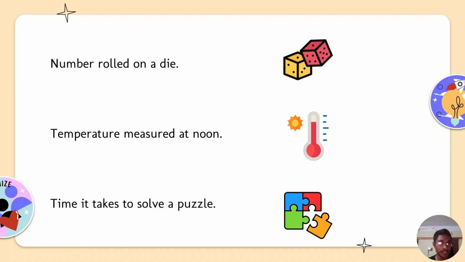Everybody cannot have the same time or the same pace to solve a puzzle. A different person with a different set of experience takes a different amount of time. They may take a less amount of time or a higher amount of time. So this thing is entirely random. We cannot specify and provide an exact value. Everybody can solve this puzzle within 5 minutes, so it's not going to happen.